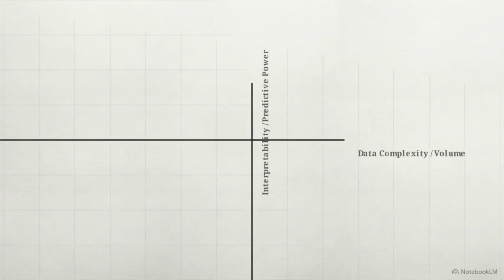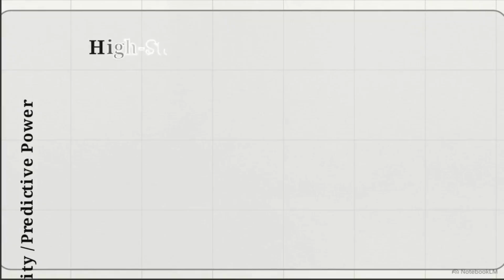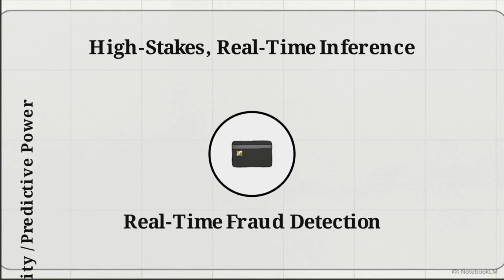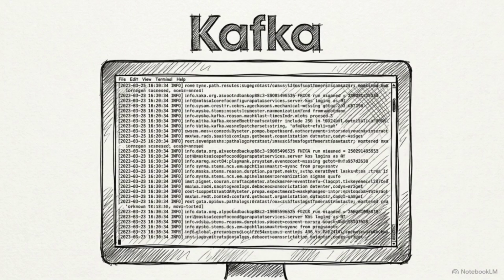We now move to the absolute apex of the matrix, high-stakes real-time inference. This is the domain of the real-time fraud detection project. The engineering constraints here are extreme. The model processes live Kafka data streams and faces massive data imbalance because actual credit card fraud is incredibly rare compared to the millions of normal daily transactions.